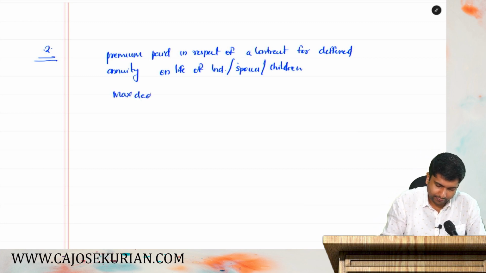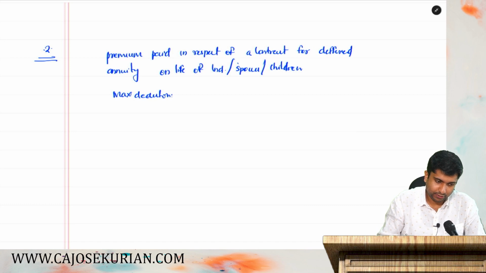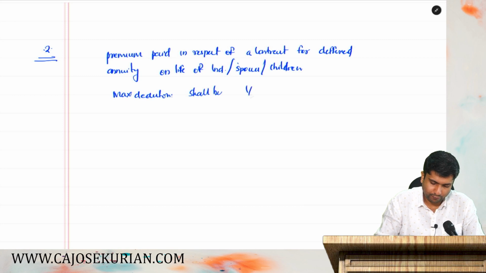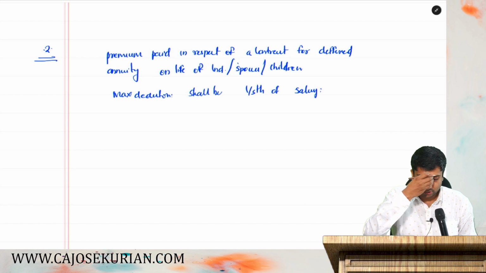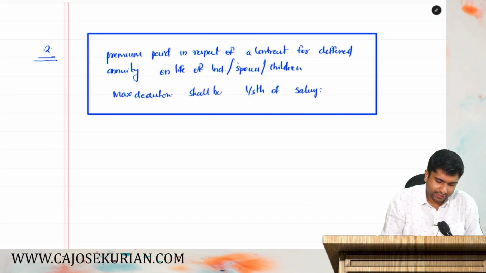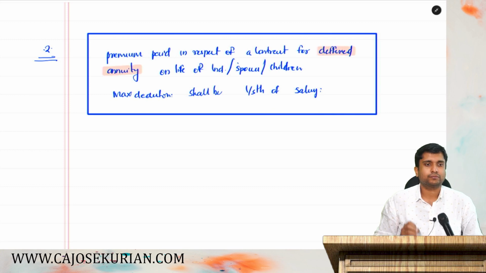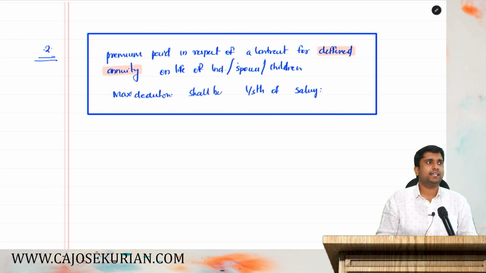Maximum deduction shall be 1/5 of salary. Maximum deduction shall be 1/5 of salary. All right. So the point is, friends, what do you mean by this deferred annuity? What is deferred annuity? Say, for example, annuity means an annual sum. That's it. Deferred annuity means it is just like a savings.